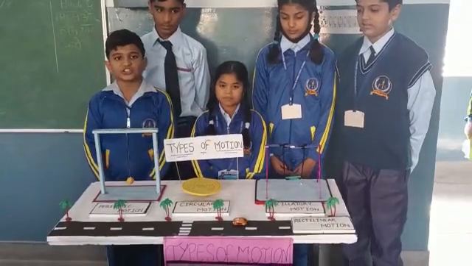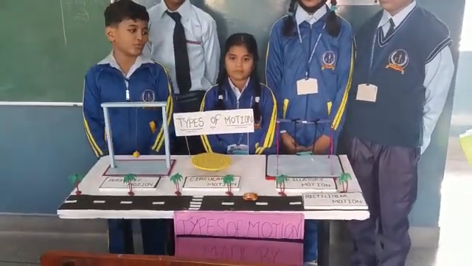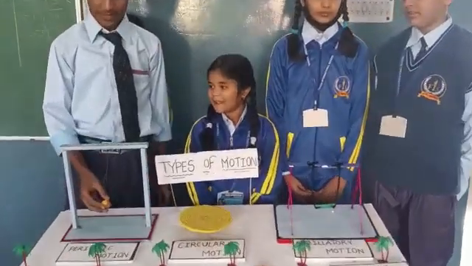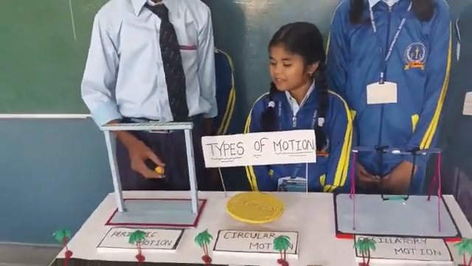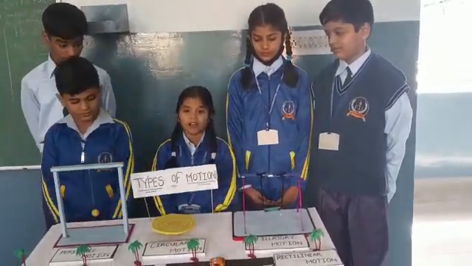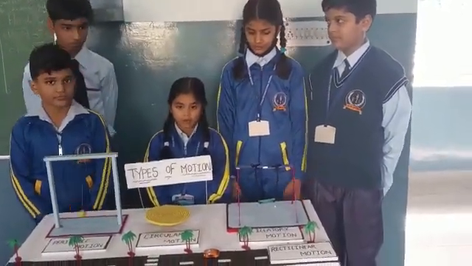I will tell you what is motion. When objects change their position with time, it is said to be in motion. Number one, periodic motion. The motion which repeats itself at a regular interval of time is called periodic motion. I will tell you what is circular motion. The movement of a body along a circular path is called circular motion.